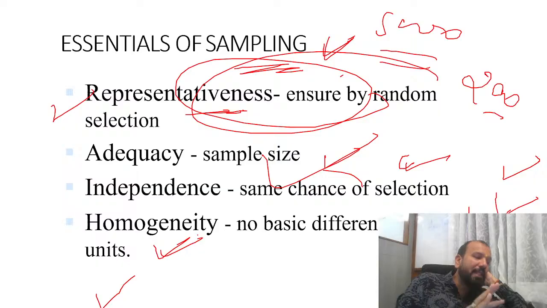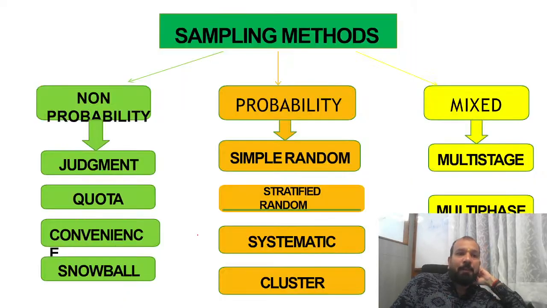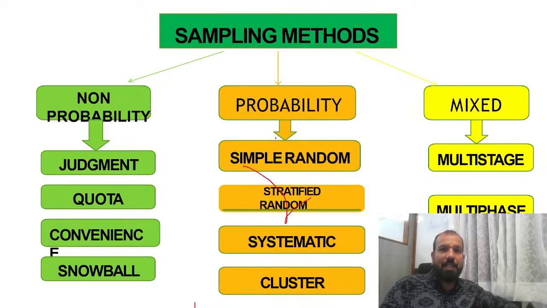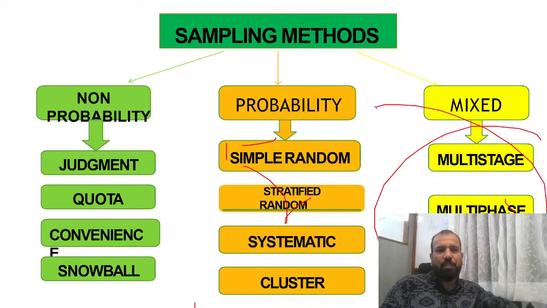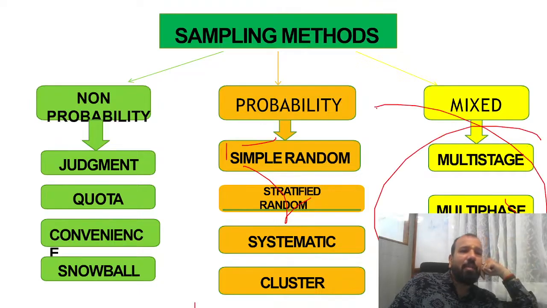So these are the four basic criteria to pick the sampling. Now, coming under the sampling methods, we have probability sampling and non-probability sampling. Then we have certain multi-mix also. But we are more concerned with probability and non-probability.